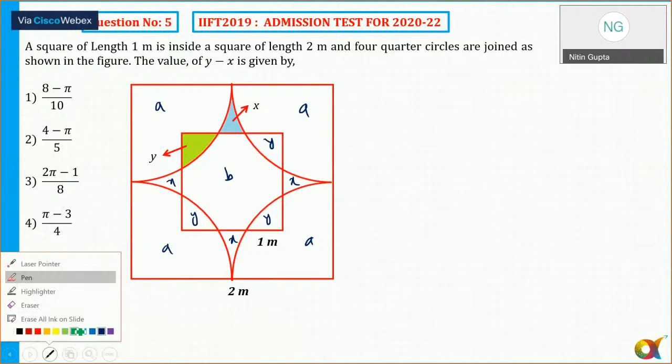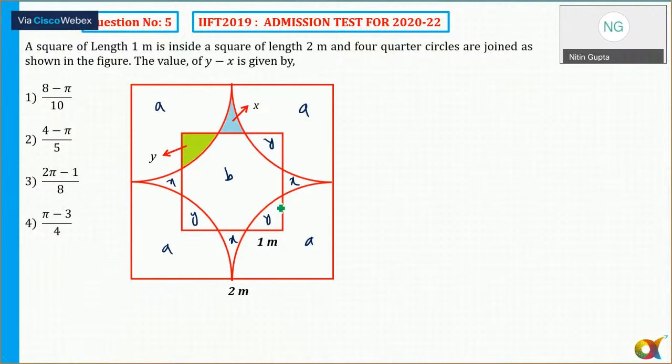Sometimes writing the values might help you a lot. So first thing which I say, what is the area of this smaller square? The area of this smaller square is 4y plus b, which is equal to 1 square, that is 1. Area of the bigger square: a is coming out to be 4 times, y is 4 times, x is also 4 times, 4a plus 4y plus 4x plus b. That is equal to 2 square, which is equal to 4. So 4a plus 4y plus 4x plus b is equal to 4. I'll see if I can solve this equation and find out y minus x.